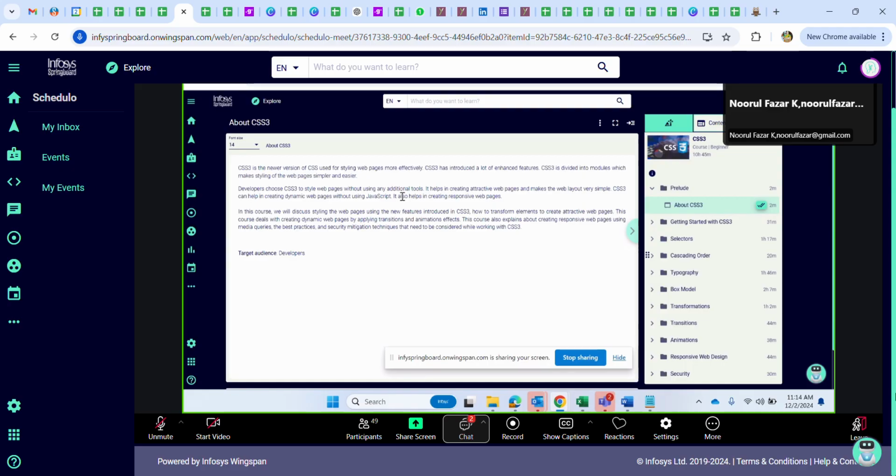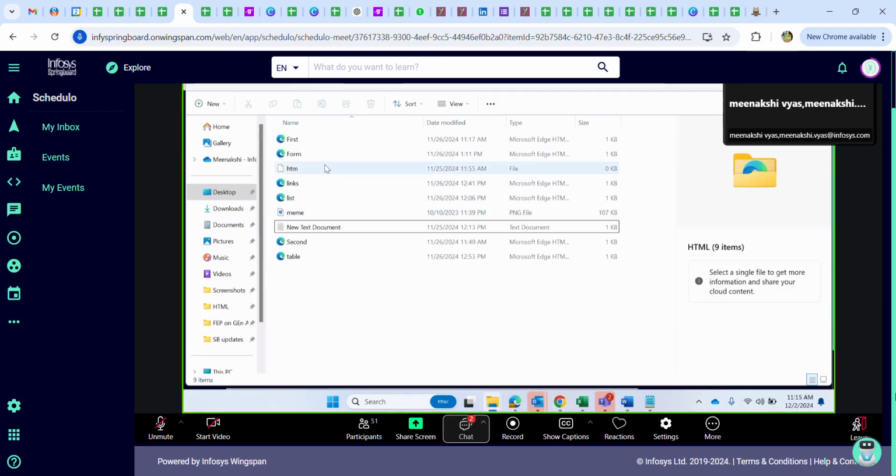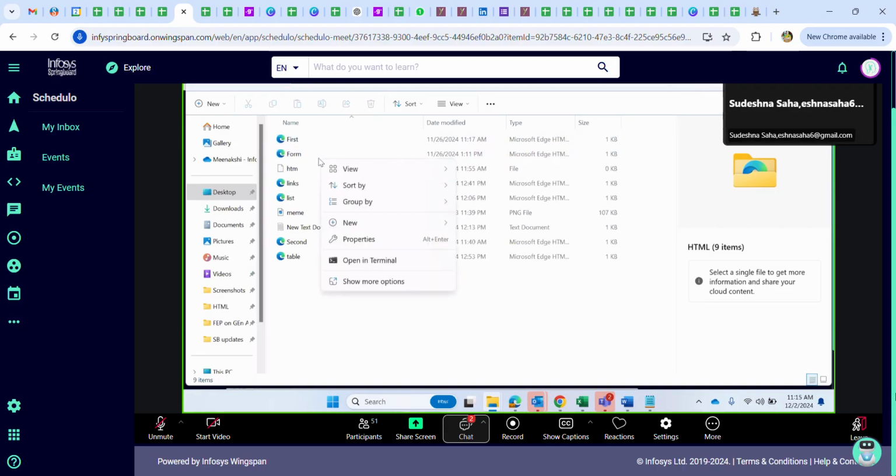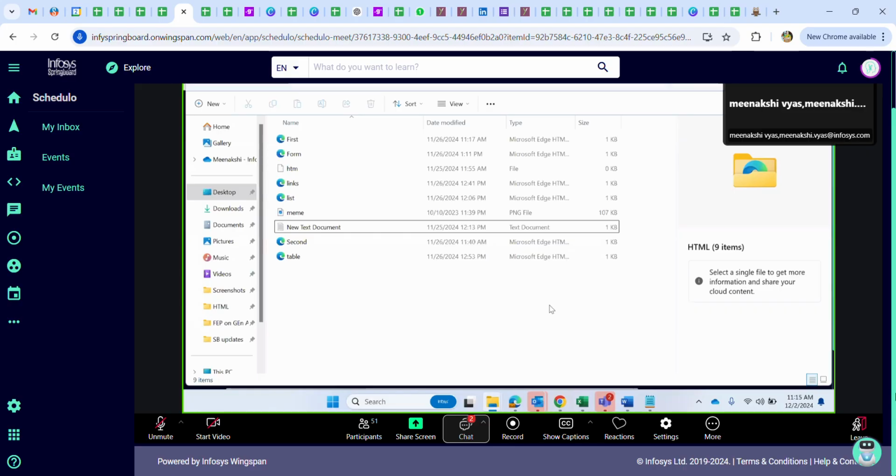Giving beauty to the web page. Yes. So basically, CSS is used so that we can beautify our pages, right? Like we have created some of the pages earlier. The pages are so boring, right? They don't have any color, they don't have any image. Like images we can add, but they are very boring.